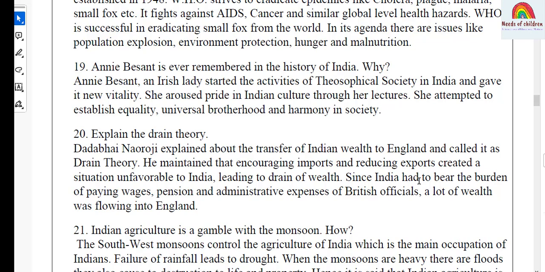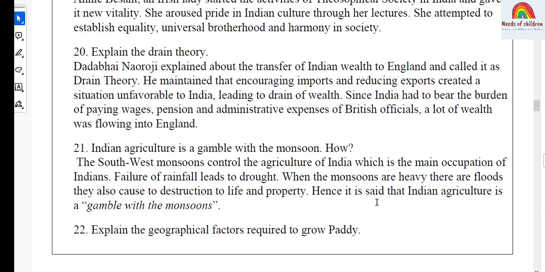Since India had to bear the burden of paying wages, pension and administrative expenses of British officials, a lot of wealth was flowing into England. Let's move on to question number 21.